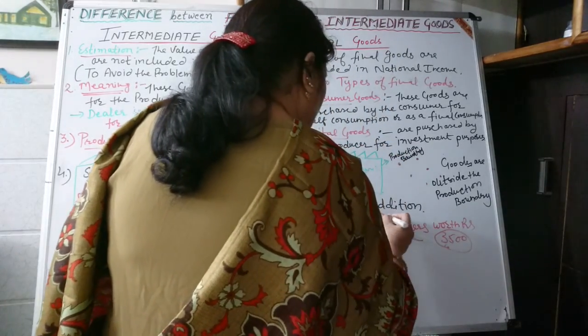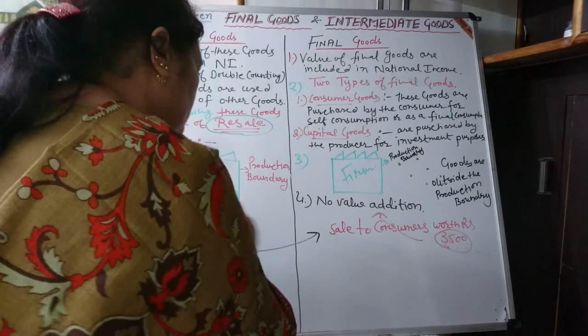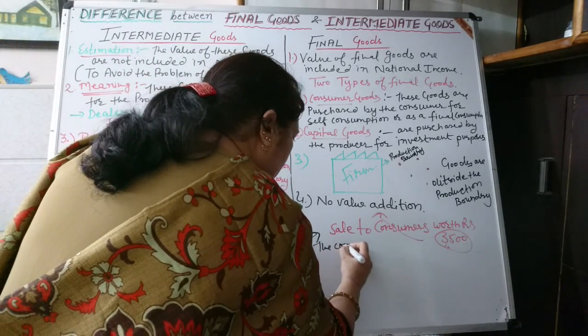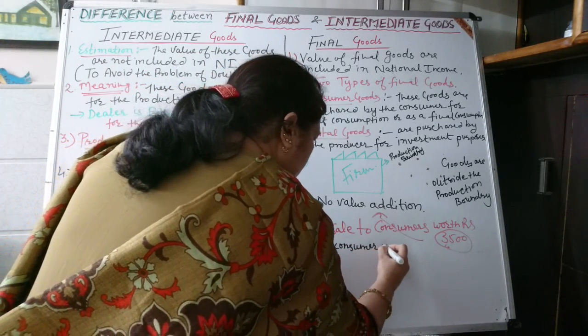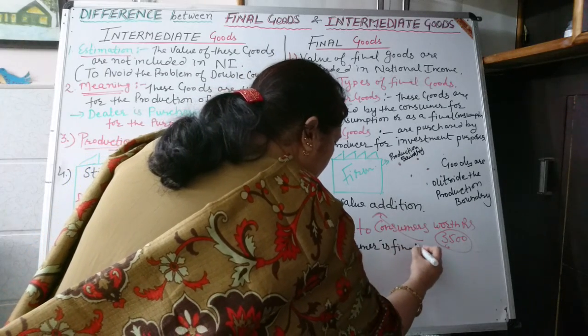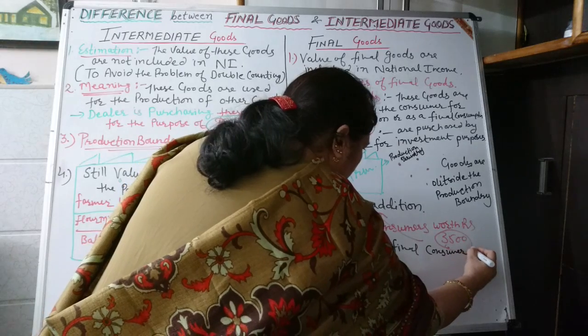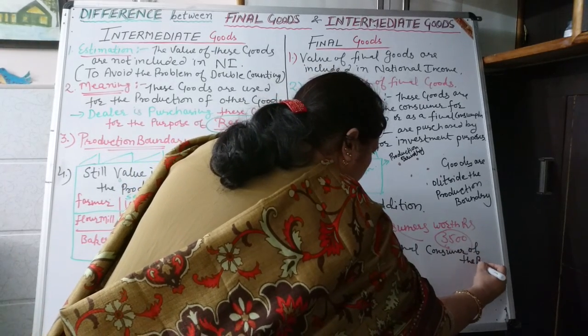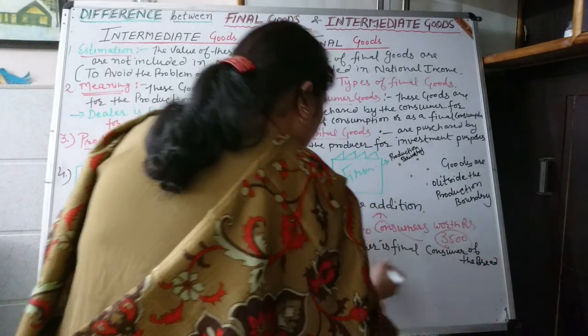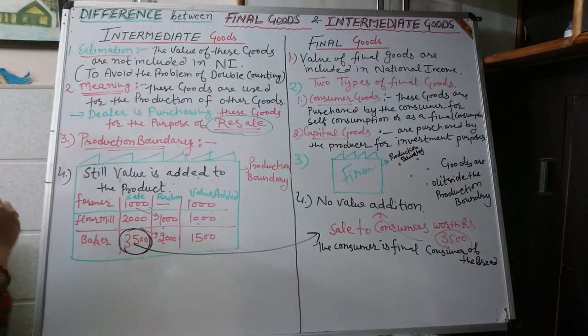So no value addition will be there because the consumer is the final consumer of the bread. He will not make any type of value addition in it.